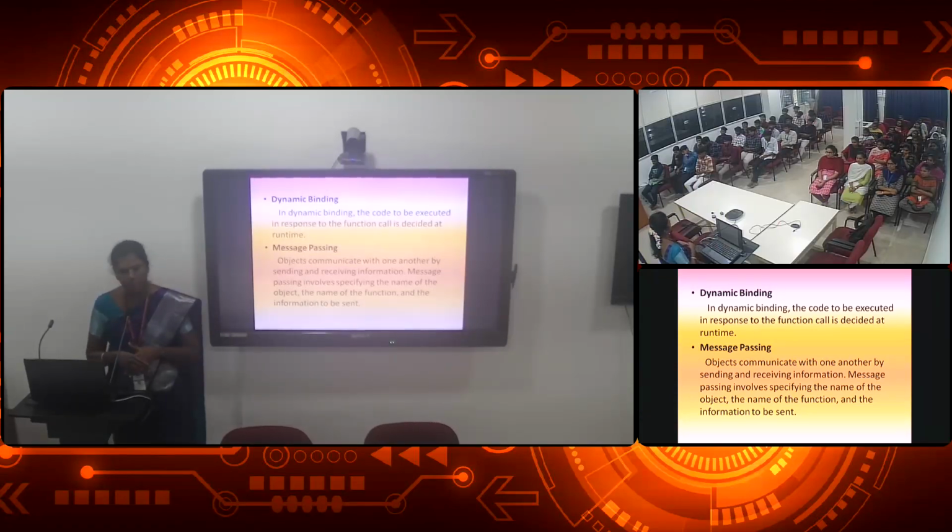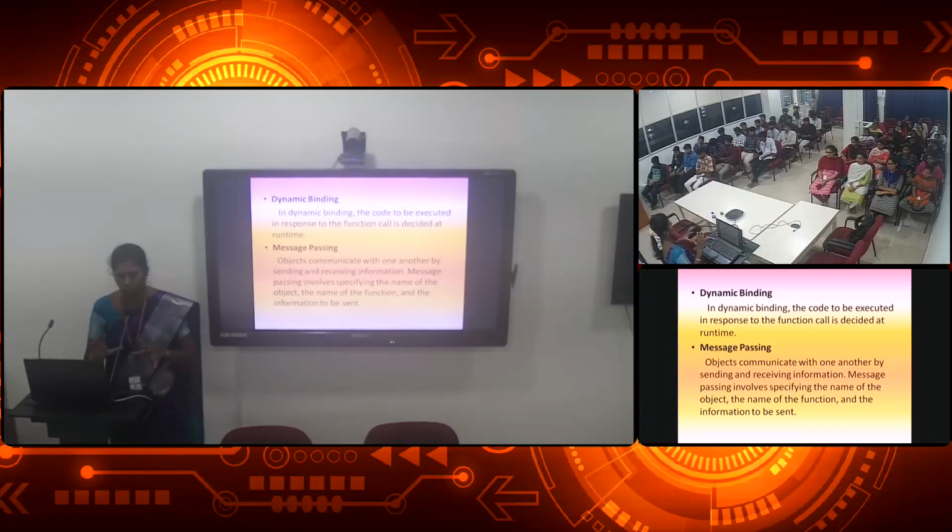Then the last one is message passing. Like human beings, a program will also have message passing in it. Objects may communicate with one another by sending or receiving information. Message passing involves specifying the name of an object, the name of a function, and the information to be sent. While writing a C++ program, we will have message passing in the program itself. Objects will communicate with the class.